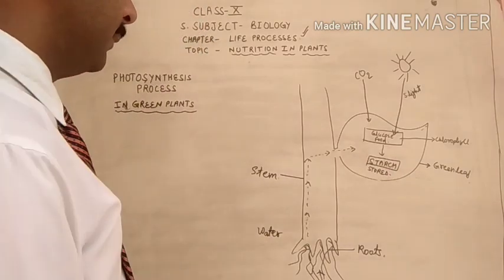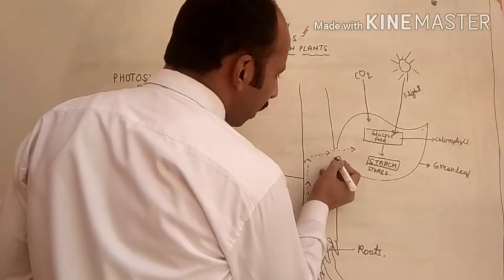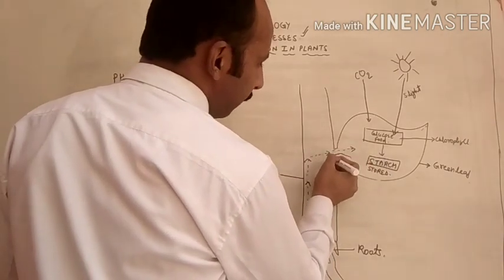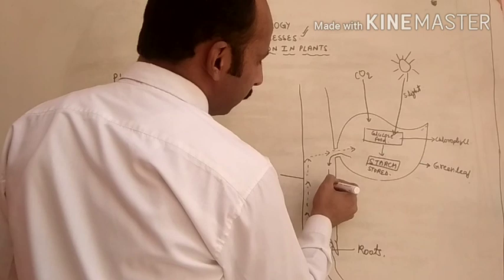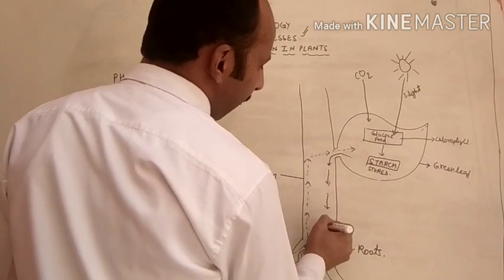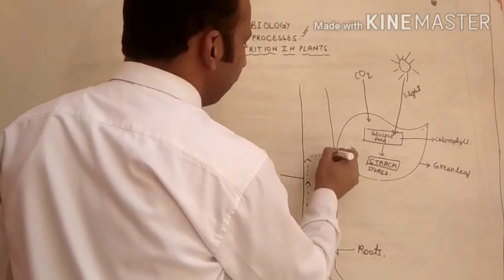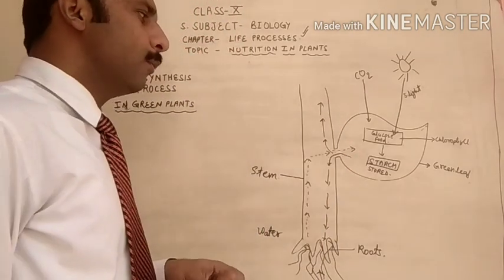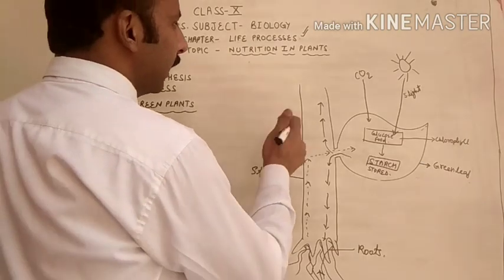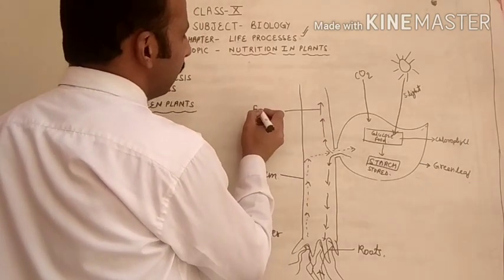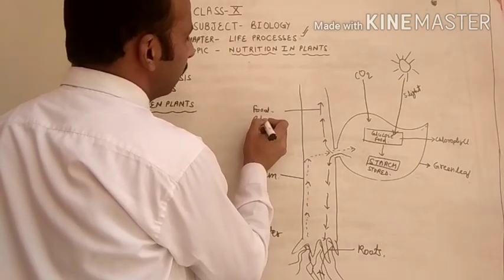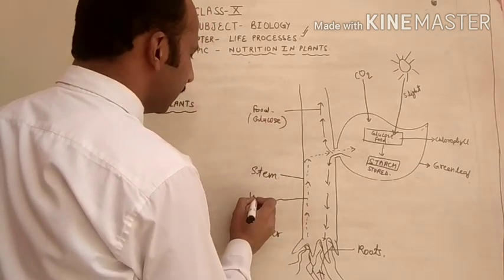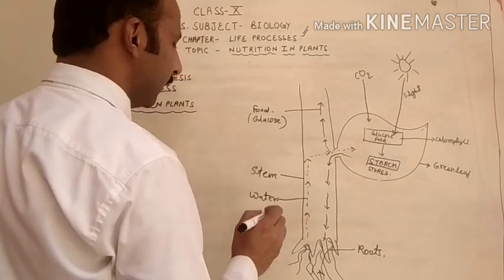Now the glucose which is forming inside the leaves, that food will be transported from the leaves to the downside and upside also. You can represent it: this arrow is the food, or you can say the glucose, and this arrow is the water.